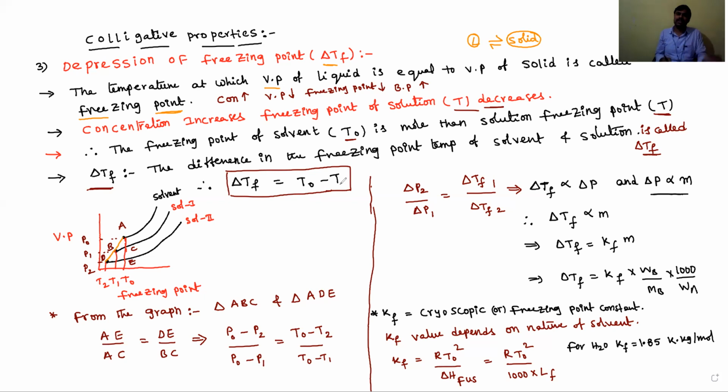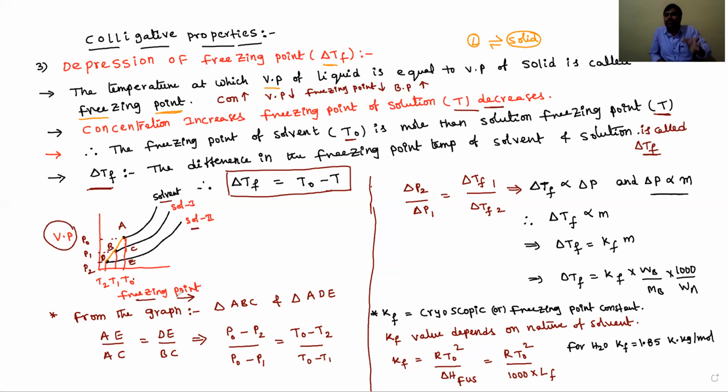For that derivation, I am taking a graph of vapor pressure with respect to freezing point temperature. In the graph, I am taking the pure solvent and two solutions at different concentrations. If concentration increases, the freezing point decreases. The solvent's freezing point temperature is T naught, solution 1's is T1 and solution 2's is T2.